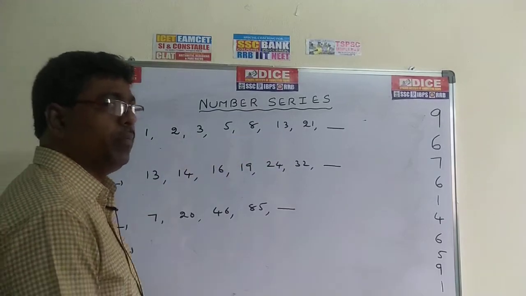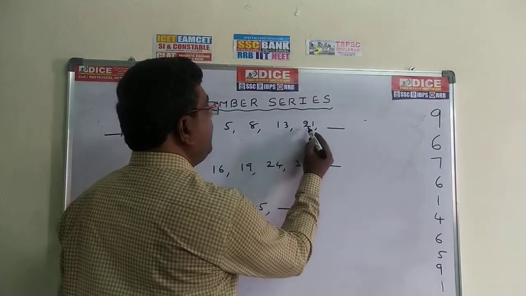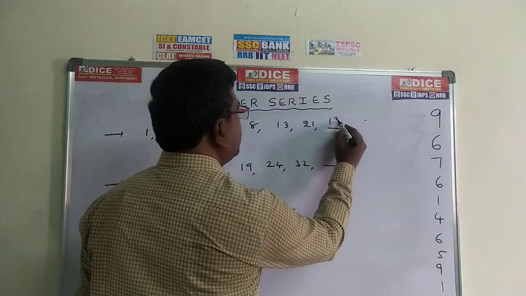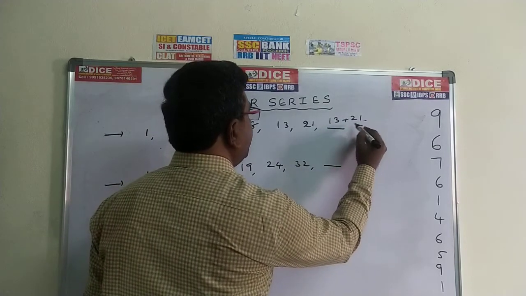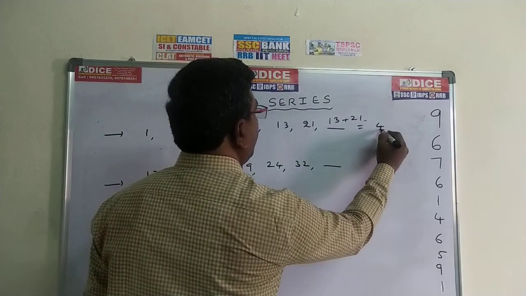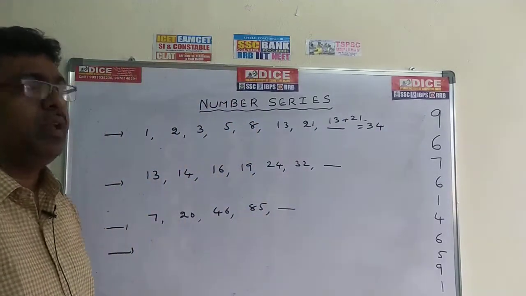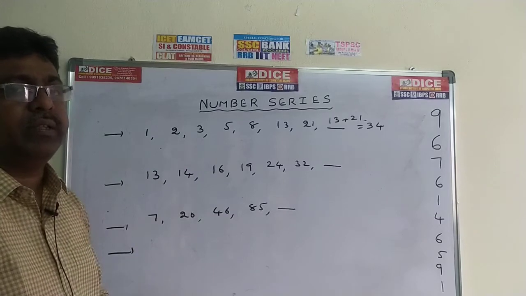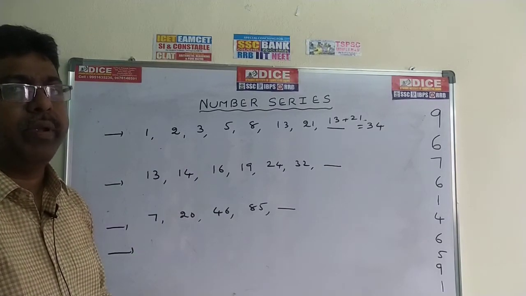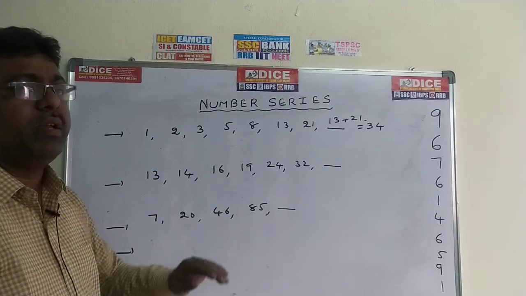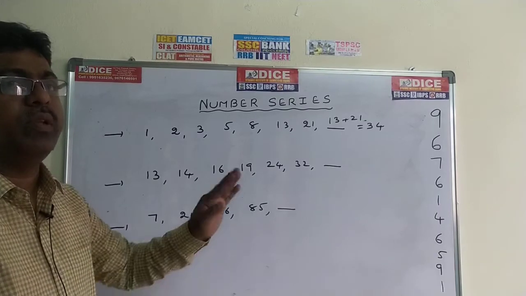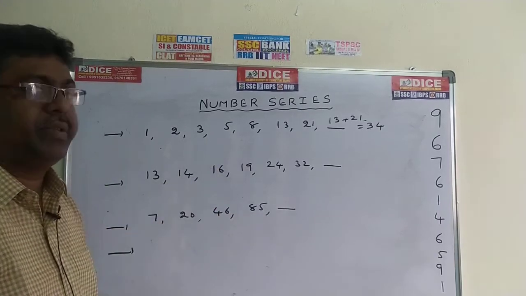So the sum of the two previous terms. So 13 plus 21. What is the answer? 3 plus 1, 4; 2 plus 1, 3. So 34 is the correct answer. So this is a Fibonacci series. Actually, we will get this in computer programming also. Fibonacci series means the sum of the two previous terms is equal to the third term.